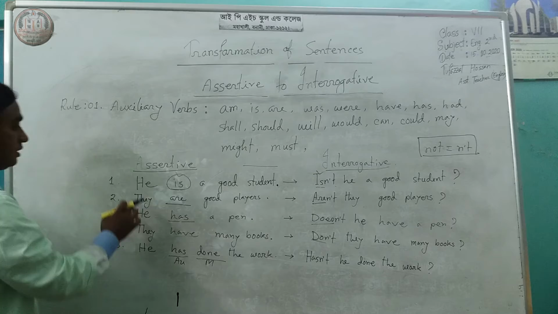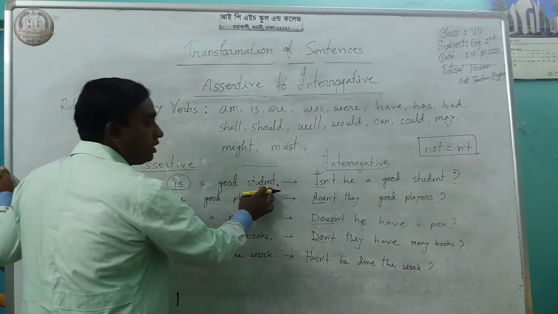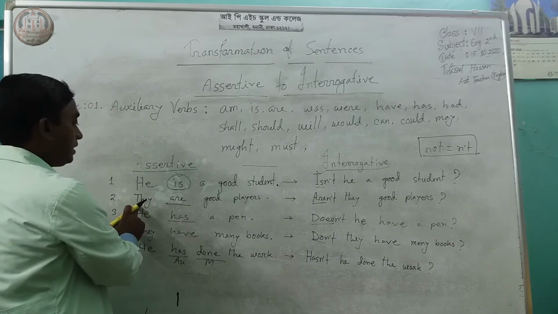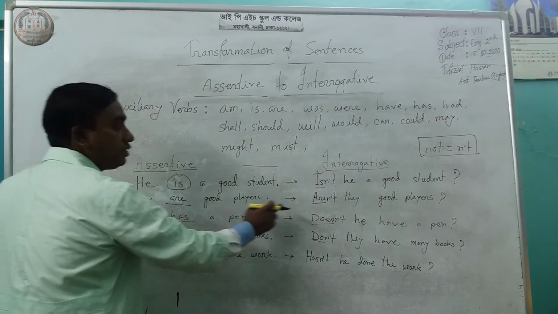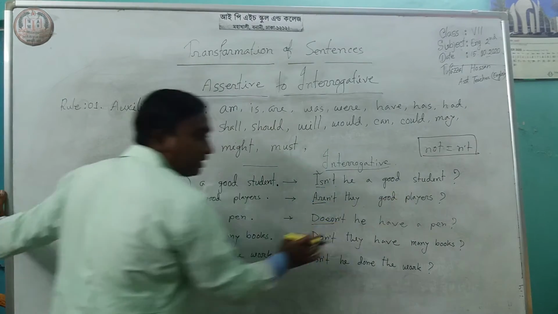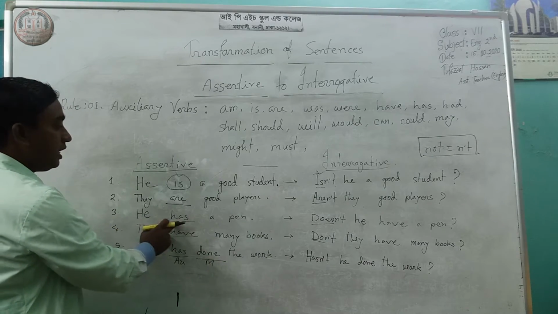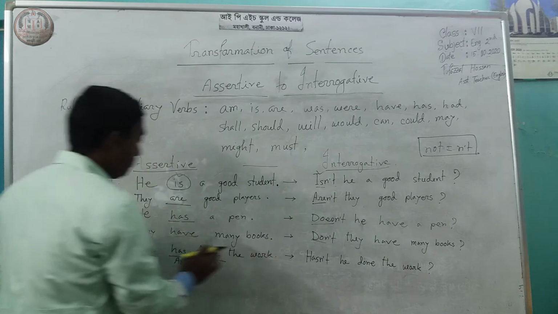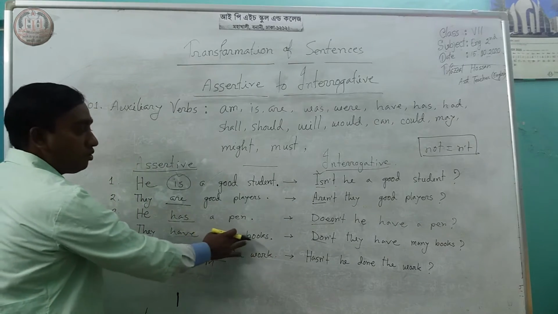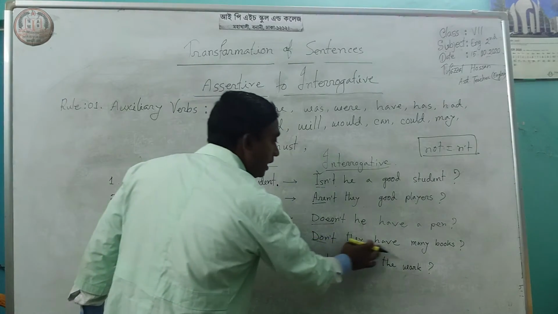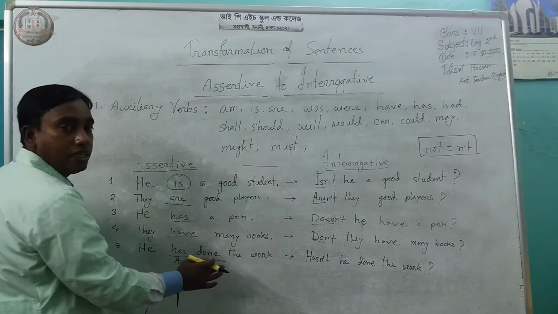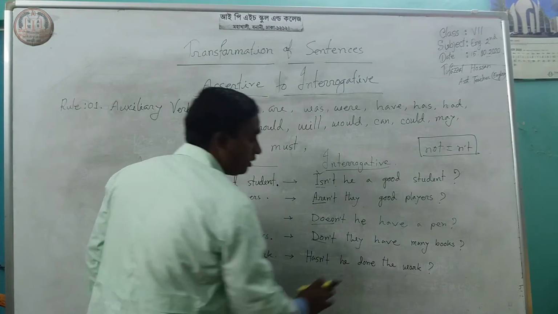Now look at this sentence: he is a good student. It will be isn't he a good student? Second sentence, they are good players. It will be aren't they good players? Third sentence, he has a pen. It will be doesn't he have a pen? They have many books. It will be don't they have many books? He has done the work. It will be hasn't he done the work?